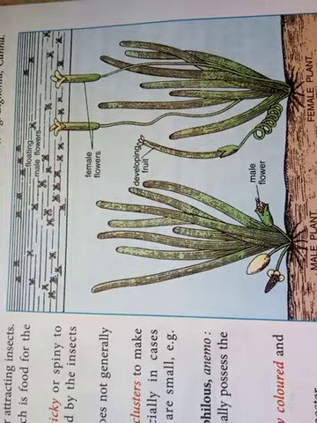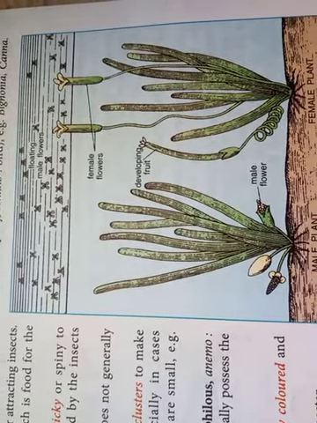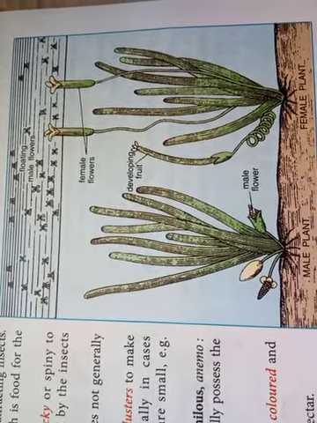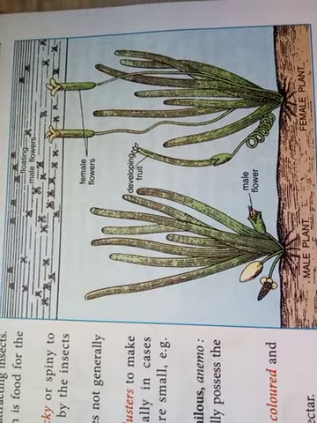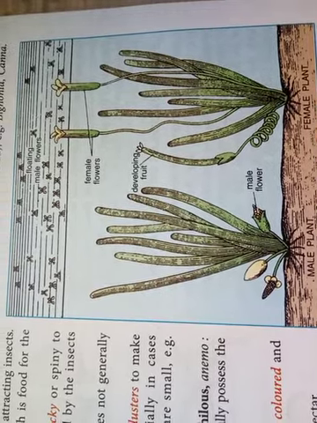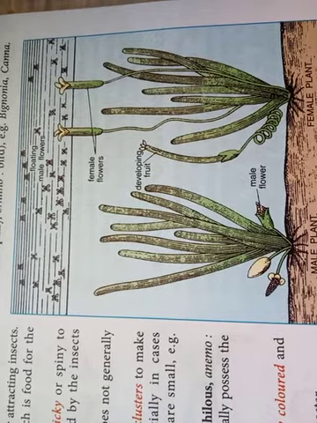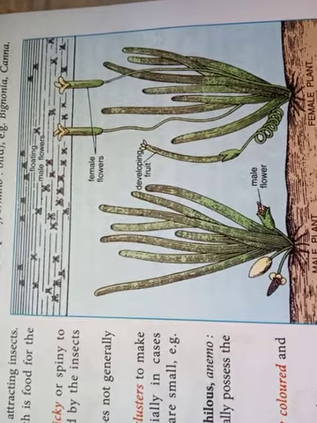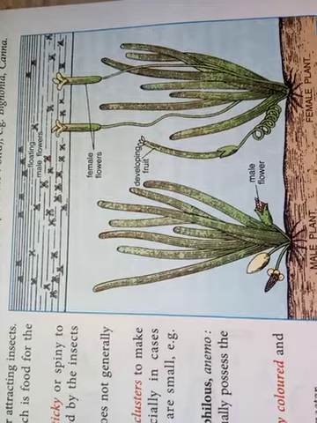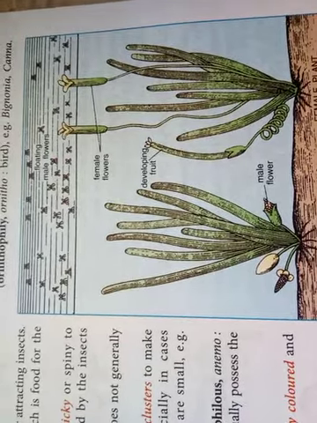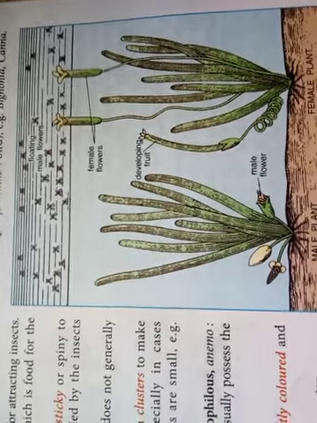You can see how the male flowers are floating on the surface of the water, while the female flowers of the female plant reach up to the surface of the water, and there the male flowers come and pollinate the female flowers.